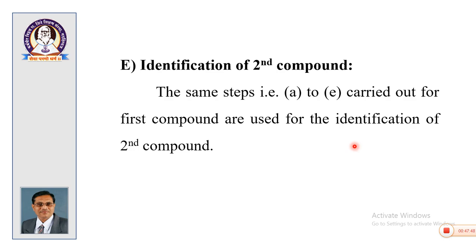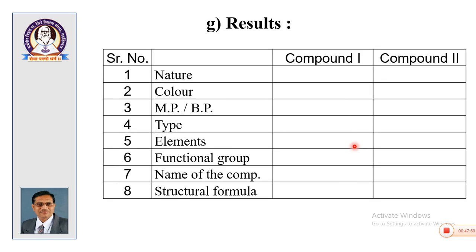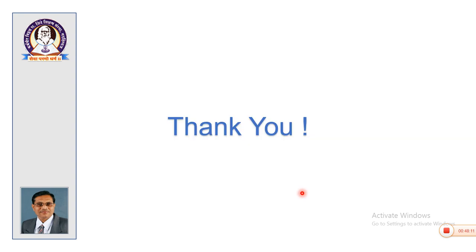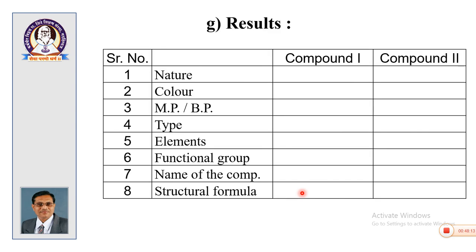After completion of these two tests, you put up the information in the form of result, compound number 1, compound number 2, write the nature, solid, liquid, whatever it is, color, then physical constant, then chemical type, then what are the elements present, then what is the functional group, then what is the name of the compound, and finally the structural formula. So, this entire procedure is called as organic spotting of binary mixture.